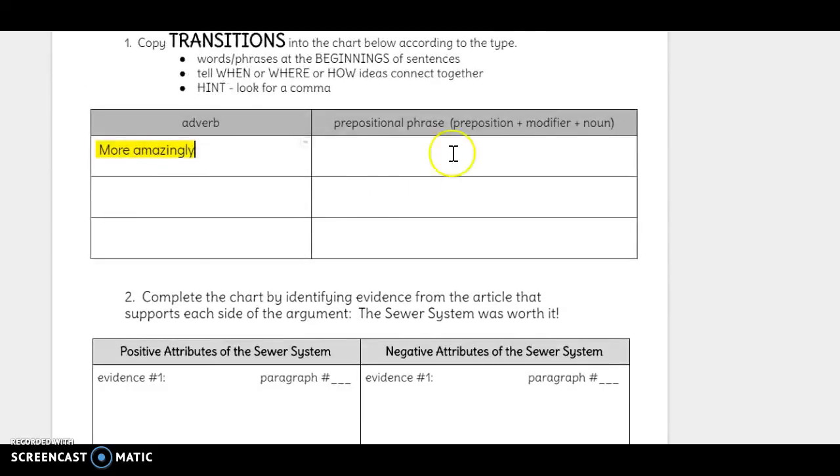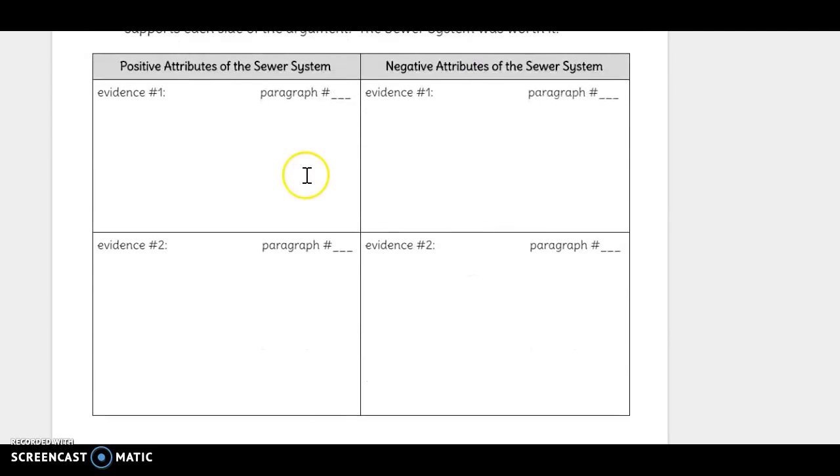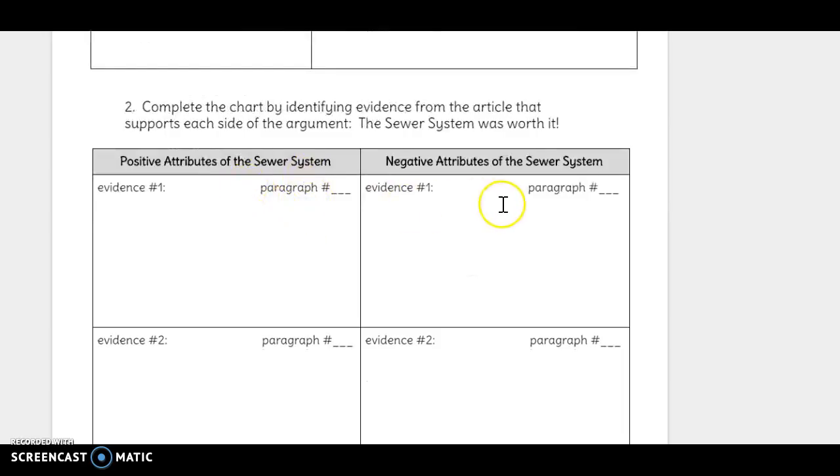Make sure that whatever you put here as a prepositional phrase does not have a verb. There are some groups of words called clauses that are used as transitions, and we're not on those yet. So I'm really checking to see that you know the formula that applies to this. After that, you can fill in the chart looking at positive attributes of the sewer system and then negative attributes. Attributes are characteristics, things that we know about the sewer system through history and through study. Okay, and then you're going to hang on to this. You'll turn it in tomorrow with the article quiz after you take it.